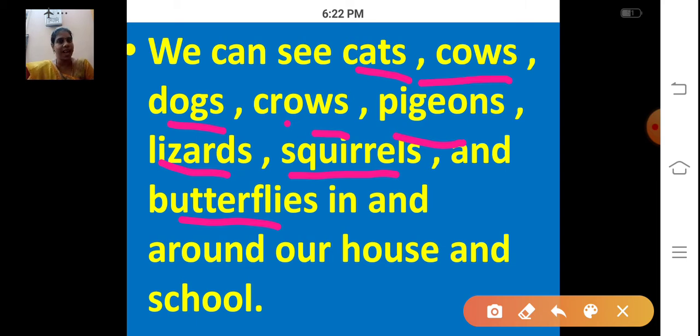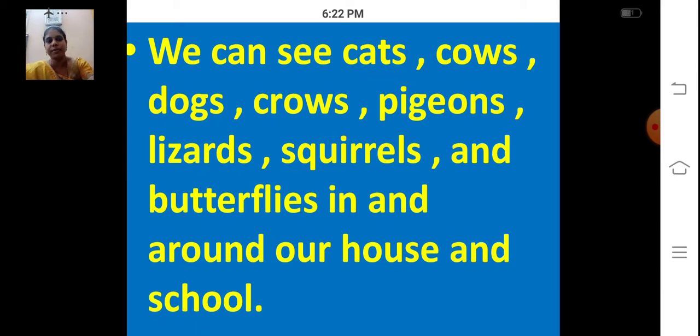Now tell me, what are all the animals we can see nearby our house and school? Cat, cows, dogs, crows, pigeons, lizards, squirrels and butterflies. So we can see so many animals nearby our house, right? And our school.